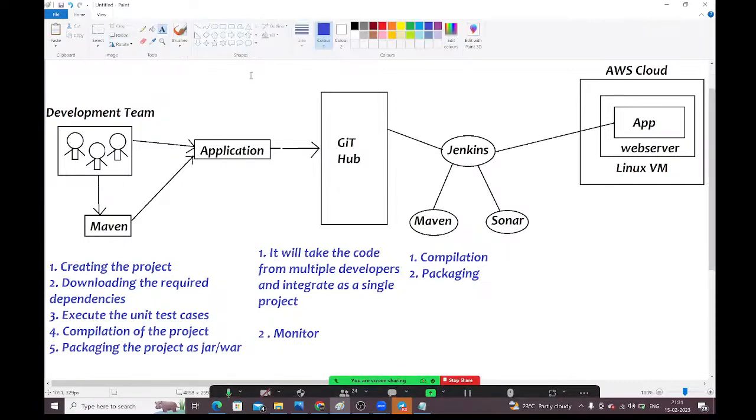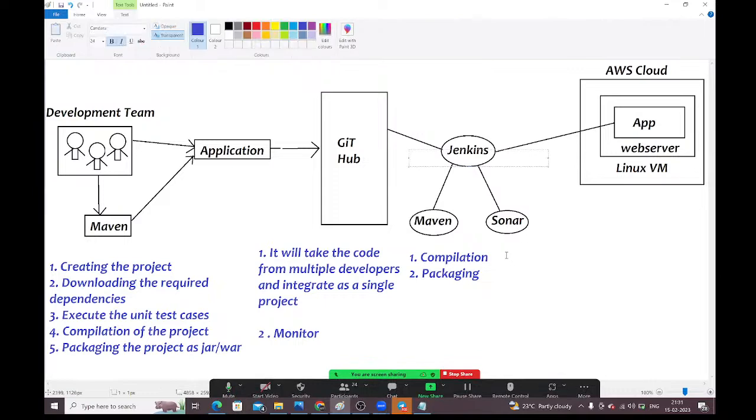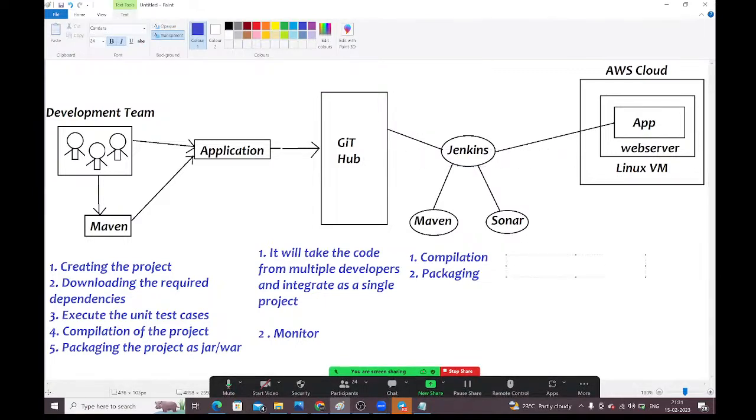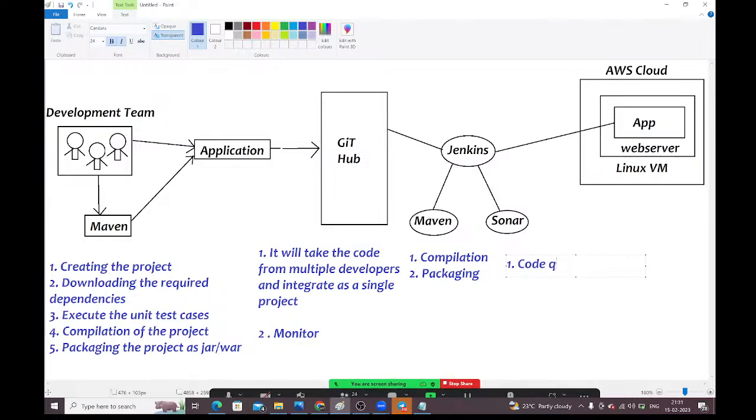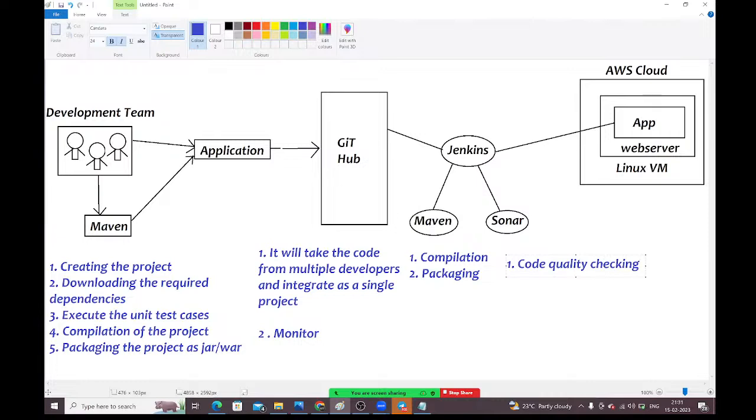Next, what is SonarQube doing, guys? It is checking the code quality. SonarQube is checking the code quality, guys. Code quality checking. See, guys, all these are the steps involved here. Just have a look at this diagram, guys.